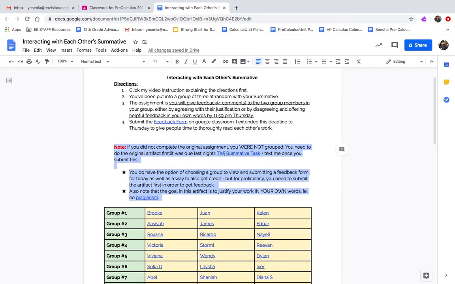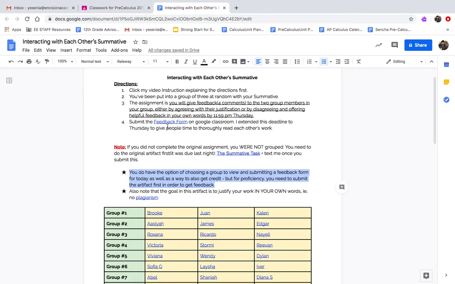So I really want to stress that you do the summative first, because I need to see what you're thinking. I need to see what you need help with by putting down what you know. Plus, text me once you submit this. You do have an option to still get credit today, even if you did not do the summative. This option is you could choose a random group. For example, I'm going to choose group 3. You're going to look through each person's work. You're going to do the 4 comments, at least 2 people, and then submit a feedback form on how you're going to think about approaching your artifact.